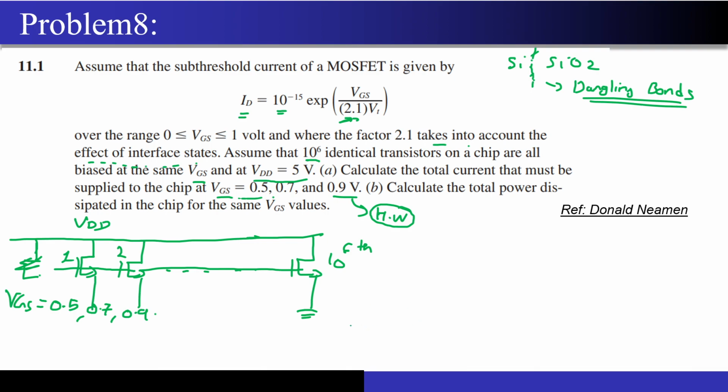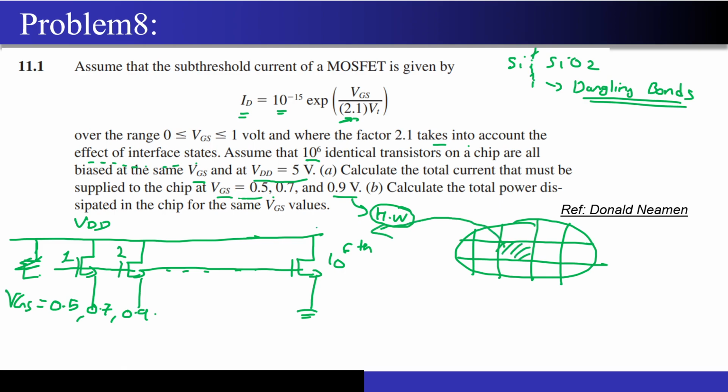Now if I have a semiconductor chip, maybe this is my silicon wafer, I do the dicing and in each of these slots one chip will be present. One of these chips will look like this, and if you zoom in, you will see something like this.